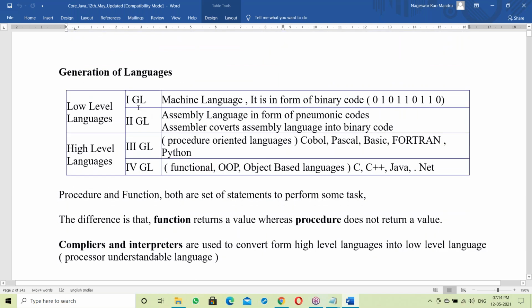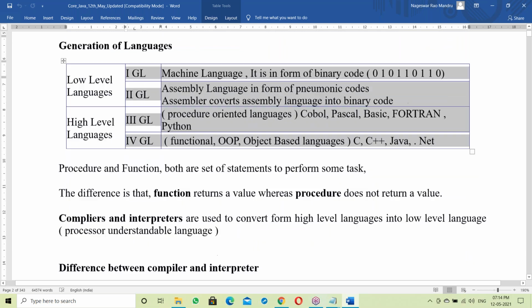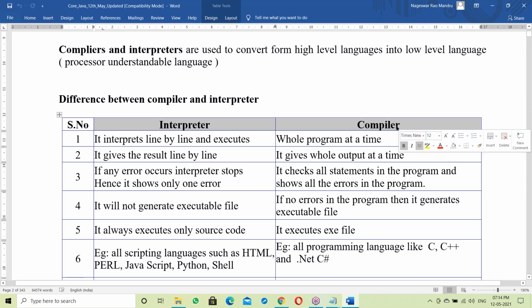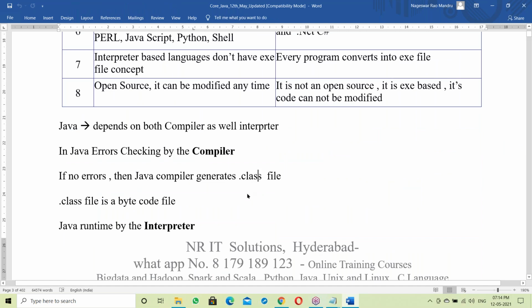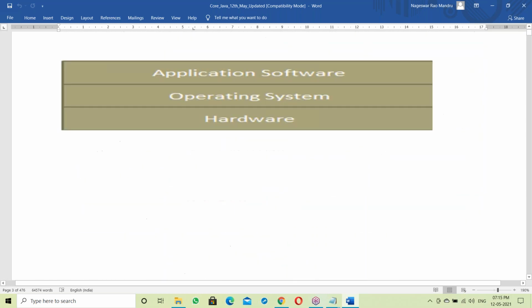Ask anyone how many generations of language there are, they will not answer. What's exactly the difference between interpreter and compiler? Even they can't answer. What exactly is an exe file? What is a dot class file? They can't answer because they don't know the fundamentals. They already started working on Java. So once you face an interview, you have to answer every question. That is my intention, so I'm starting from the basics.